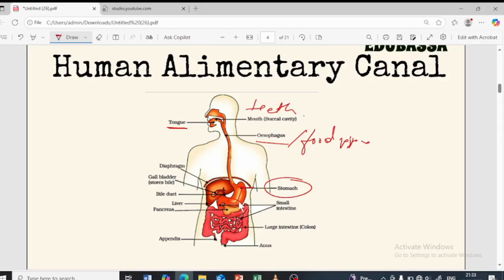Then it enters the small intestine, which also takes the help of the liver. You can see over here, this is the gallbladder. Here you can see this is the pancreas and this is the small intestine. Next to the small intestine comes the large intestine, and the waste material is stored in this part called the rectum, and later it is released out through the anus.